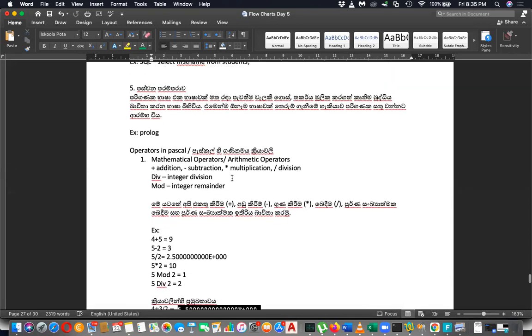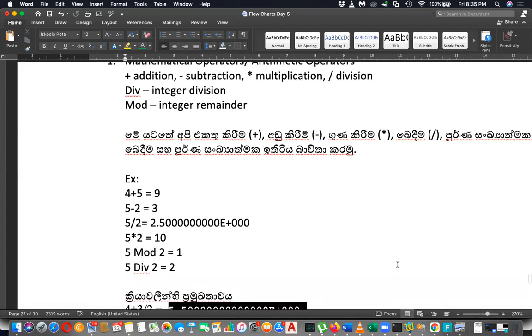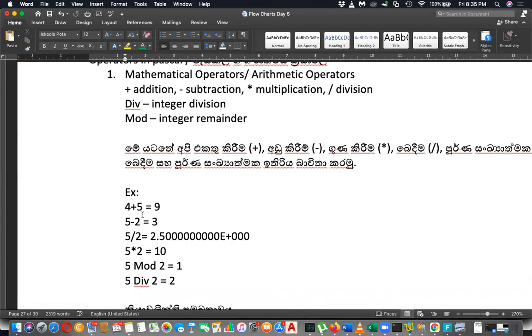Right. So some of the examples that we should know. Addition will simply add the numbers. Division will give you the scientific representation of a real number. For an example, 5 divided by 2 is 2.5, then E and zeros. What is the meaning of this? This is equal to 2.5 multiplied by 10 to the power 0.